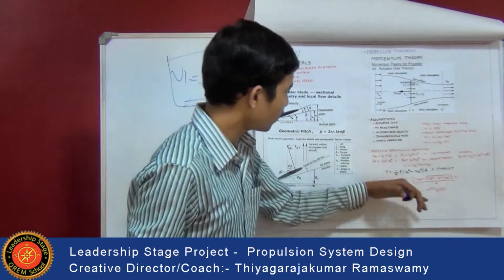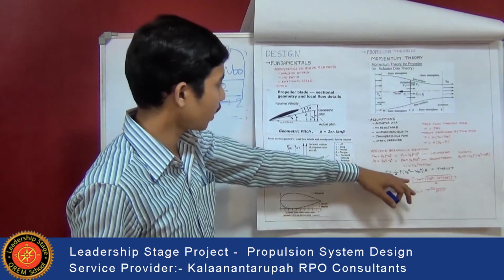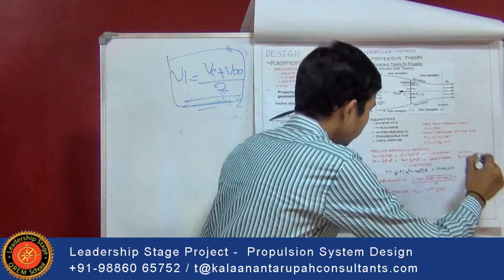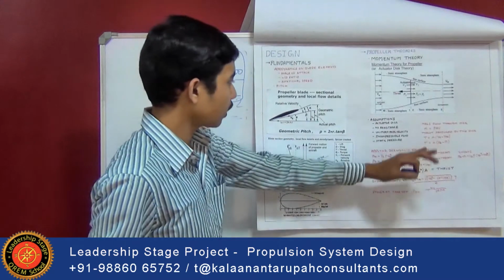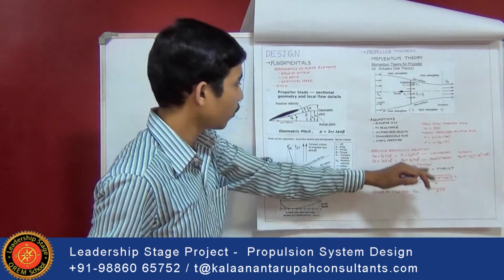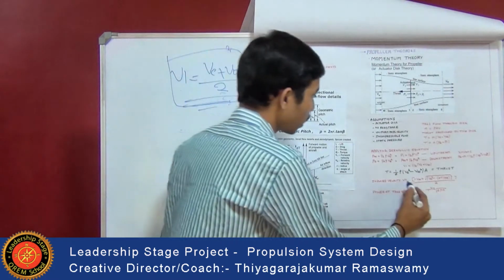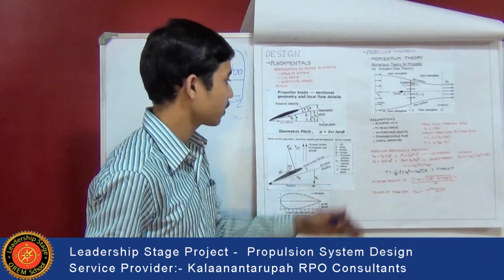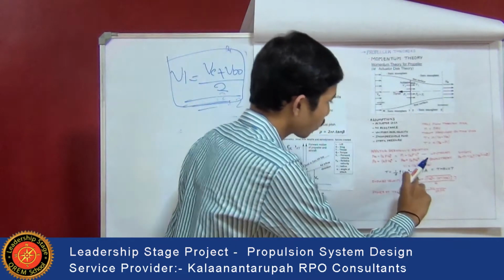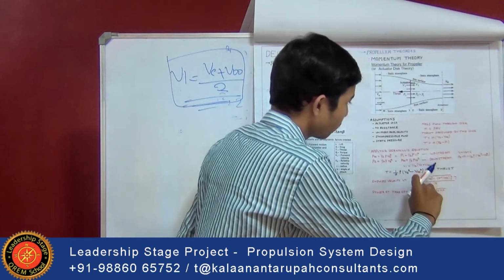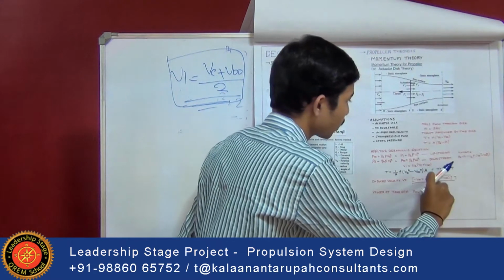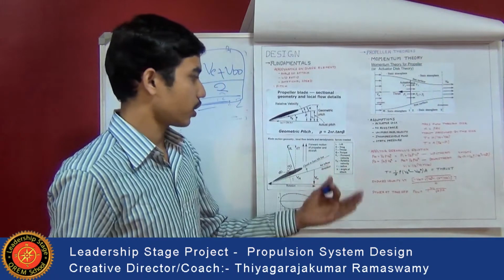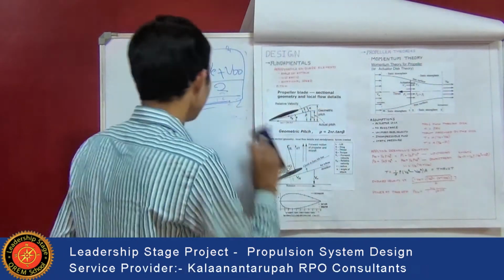And the thrust is given by T is equal to 1 by 2 rho (VE square minus V infinity square) into A. This is the thrust. Once thrust is calculated, we can calculate again V1, V infinity. Then we can also calculate the induced velocity, which is required for the induced efficiency. It's given by V is equal to minus V infinity plus square root of V infinity square plus 2T by rho A. So for static thrust conditions, this V infinity is equal to 0.